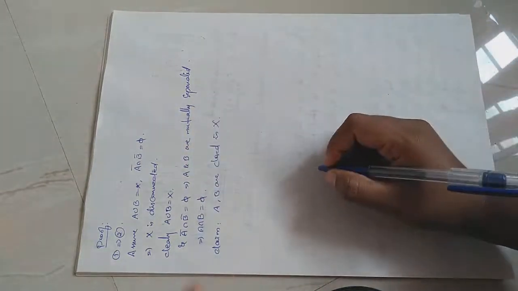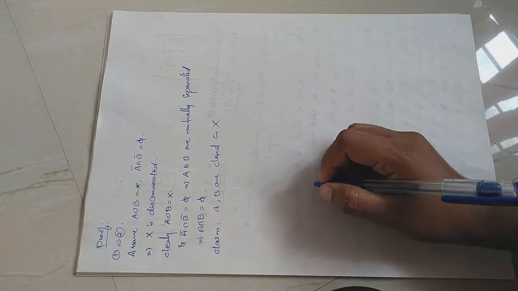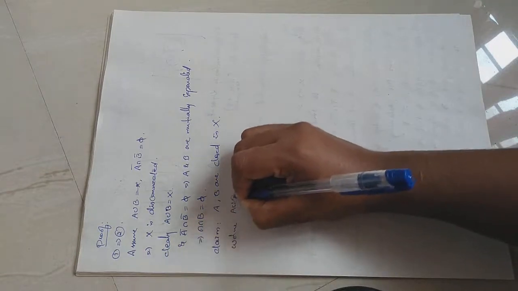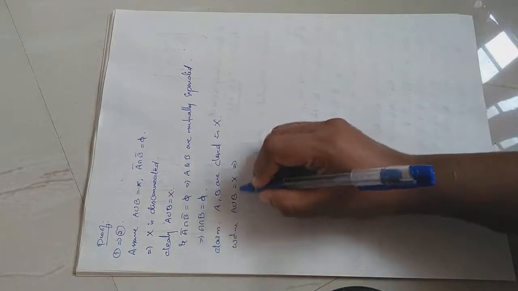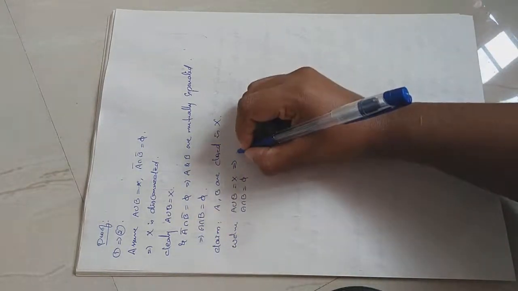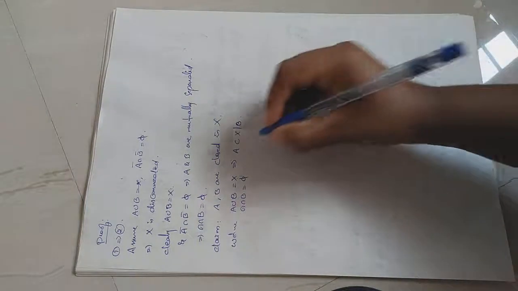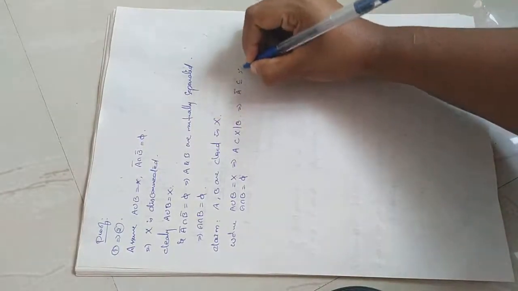So we want to prove A and B are closed sets. We have A union B equal to capital X, and A intersection B equal to empty, which means A is contained in X minus B. Whenever A is contained in X minus B, A closure will be contained in X minus B the whole closure.